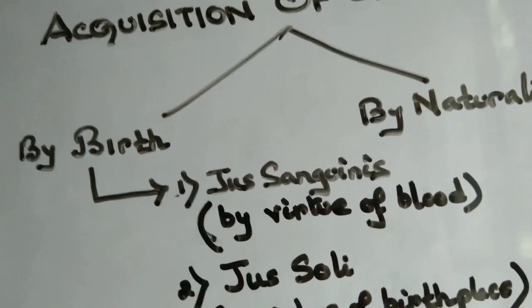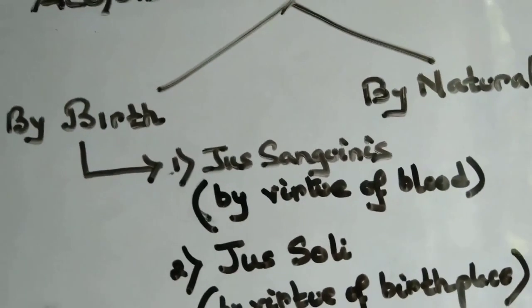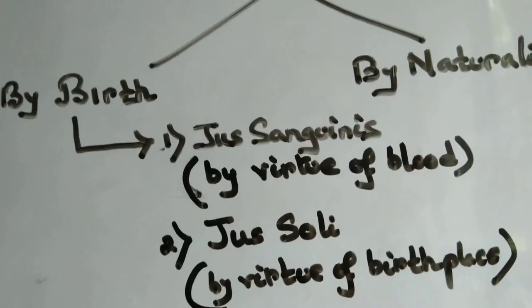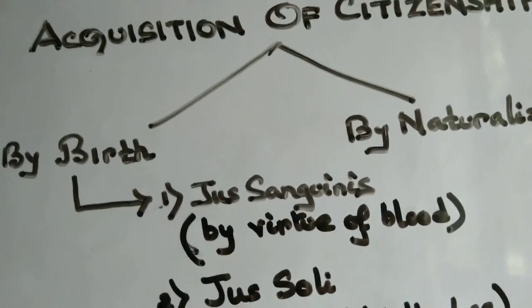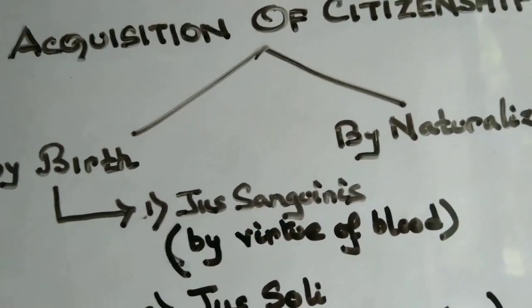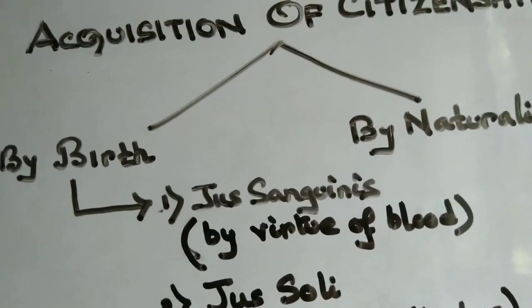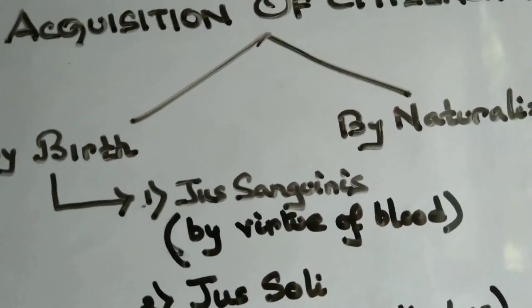That creates a problem. Again, with jus soli, or citizenship determined by birthplace, if an Indian couple have 4 children and the 4 children are born in different countries, then what will happen to the citizenship of the children? So both these methods are not flawless.